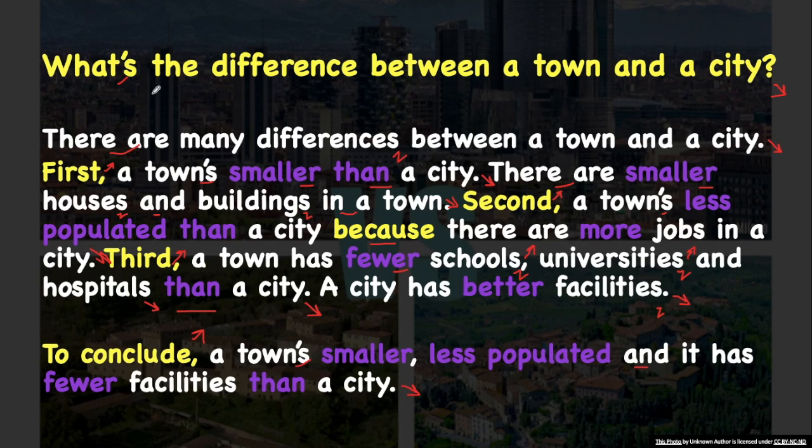Alright, let me read again so you can listen. What's the difference between a town and a city? There are many differences between a town and a city. First, a town is smaller than a city. There are smaller houses and buildings in a town. Second, a town is less populated than a city because there are more jobs in a city. Third, a town has fewer schools, universities, and hospitals than a city. A city has better facilities. To conclude, a town is smaller, less populated, and it has fewer facilities than a city.